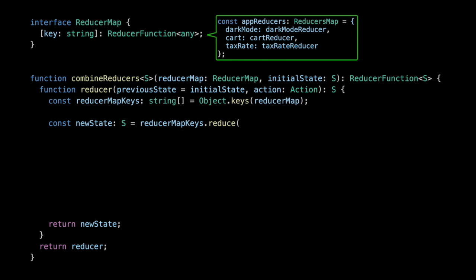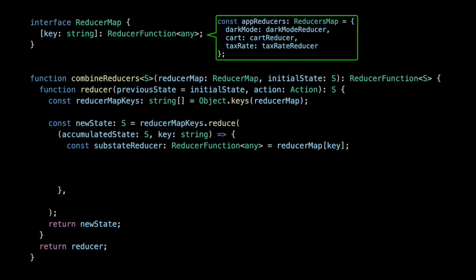So, we're going to pass in a function that tells JavaScript or TypeScript how we want to reduce. We are going to continue to accumulate state as we go, so the accumulated state will continue, and the key will be different on every iteration of this function. As we saw in the diagram, we're going to pull out the reducer function associated with the key out of the mapping.